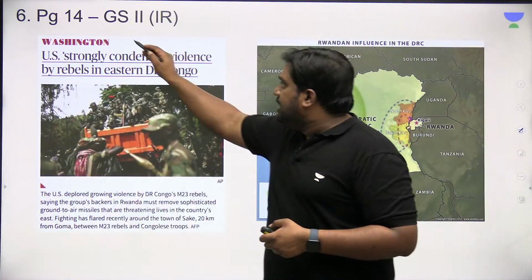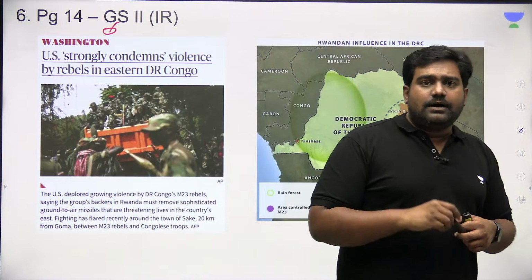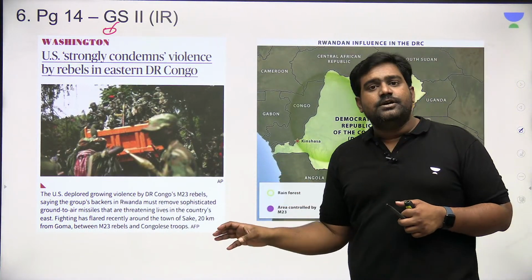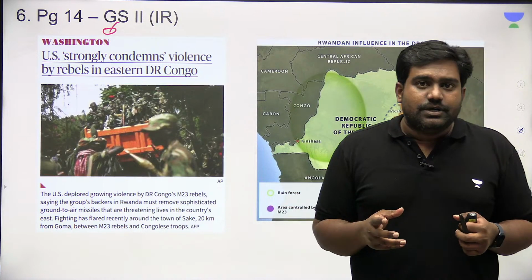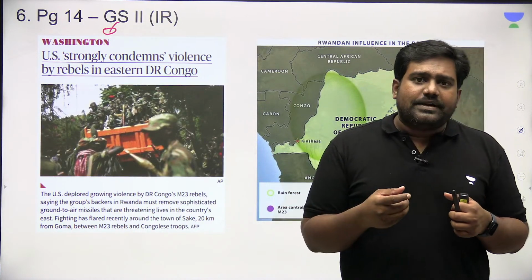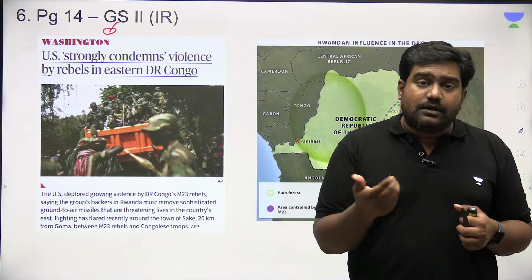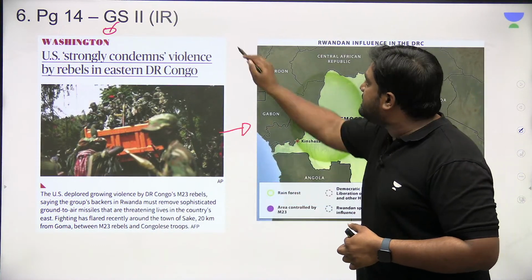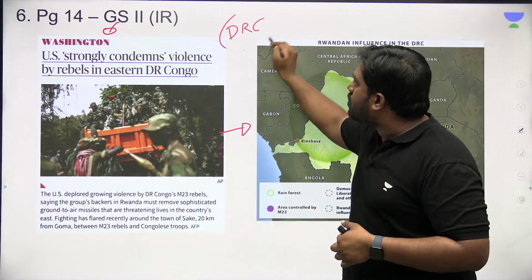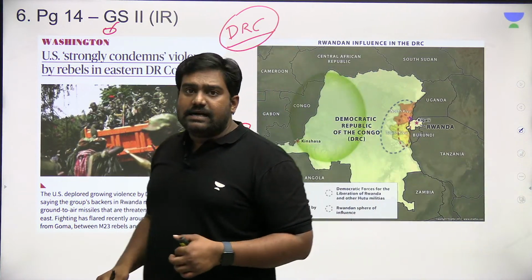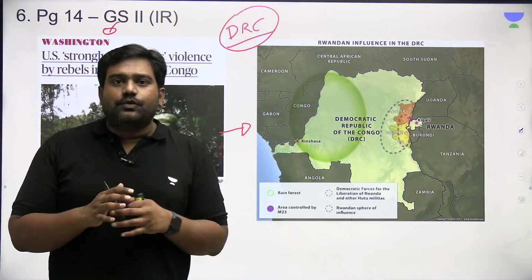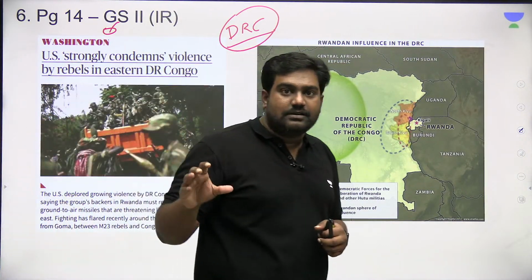Next, on page 14, we have an article that mentions a particular place which is in news and a rebel group which is in news. So such basic topics of current affairs from Africa could be asked as a question. The article is referring to the DRC, the Democratic Republic of Congo. In DRC, there is a civil war going on for many years. So UPSC tends to focus on few conflict-hit African countries.